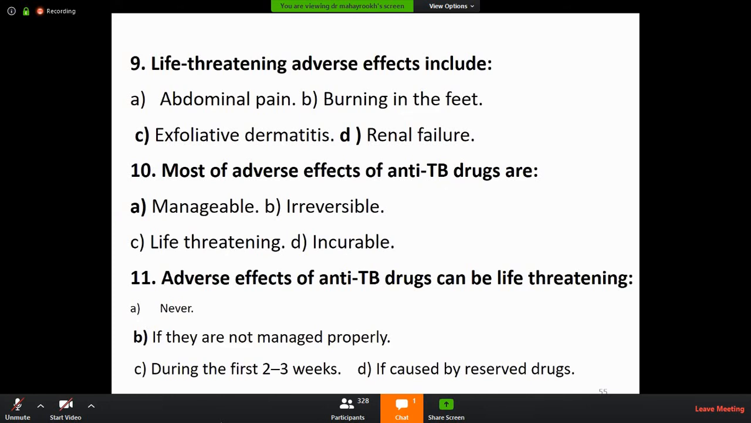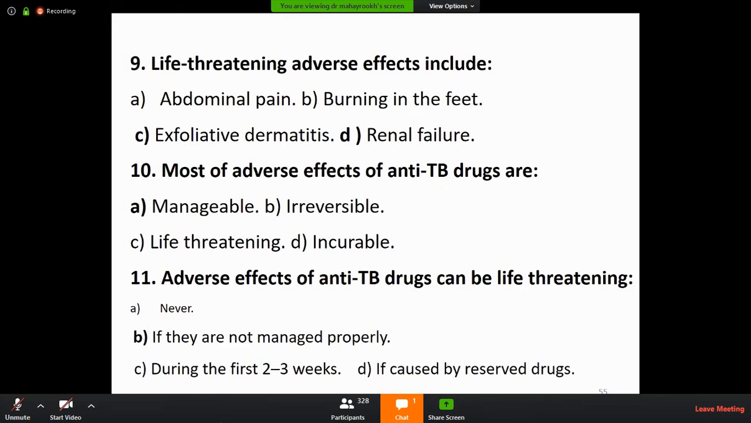And rifapentine, this is also an analog with a similar structure to rifampicin, and it is a potent enzyme inducer. It means rifampicin and rifapentine are potent enzyme inducers, while rifabutin is a less potent enzyme inducer.